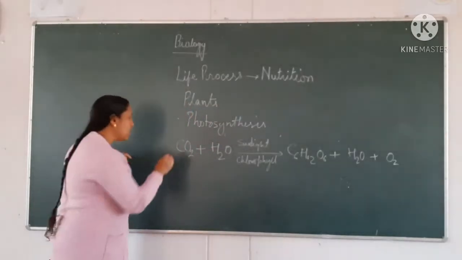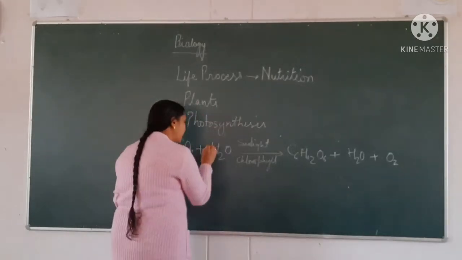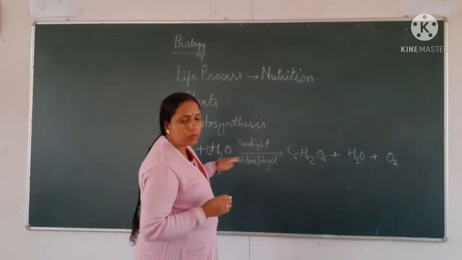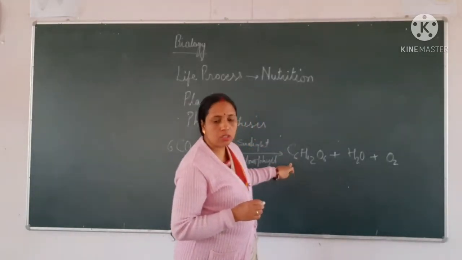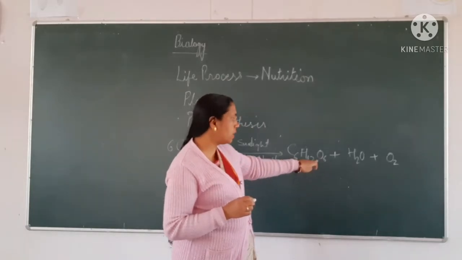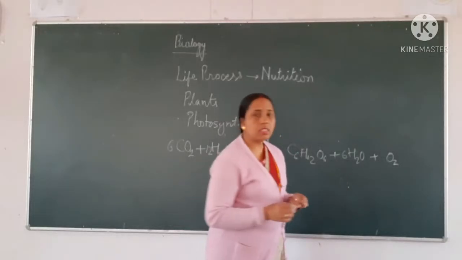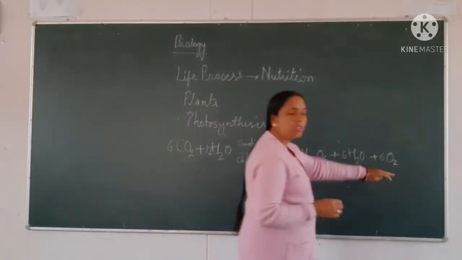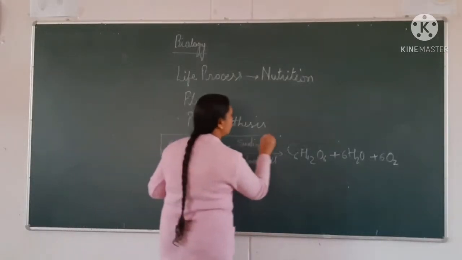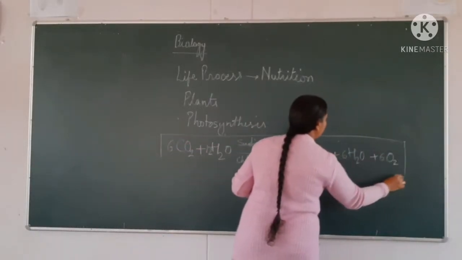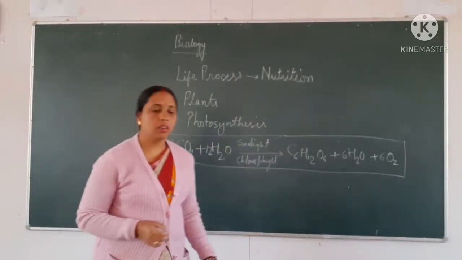The equation should be balanced: 6 CO2 plus 12 H2O gives C6H12O6 plus 6 H2O and 6 molecules of oxygen. So this is the equation of photosynthesis. By this process chemical energy is produced, right?